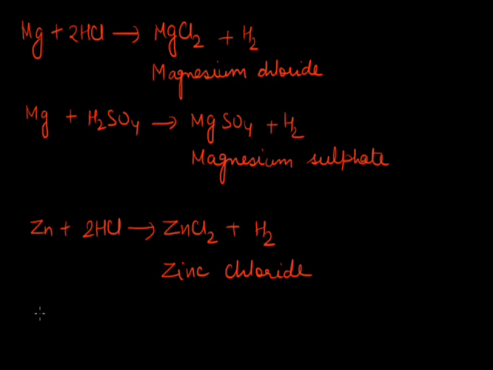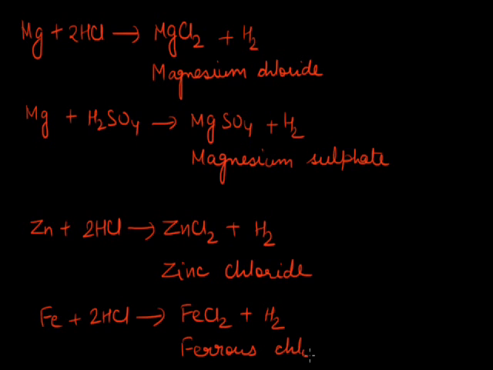We can consider the example of iron reacting with dilute hydrochloric acid to form ferrous chloride and hydrogen gas. Iron also reacts with dilute sulfuric acid to form ferrous sulfate and hydrogen gas.